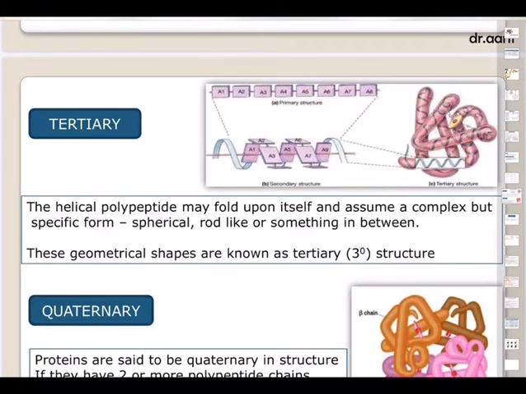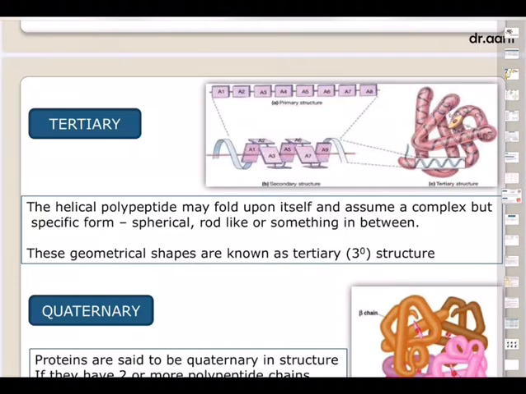Now come to the third one, tertiary. It is formed by further complex bending and folding of the secondary structure to form various types like spherical, rod-like, fiber-like. Tertiary structure is stabilized by several types of bonds: hydrogen bonds, ionic bonds, disulfide bonds, as you are seeing, and hydrophobic bonds. Hydro means water, phobic means fear of water, hydrophobic, and van der Waals interactions. This structure imparts the 3D conformation to the protein.